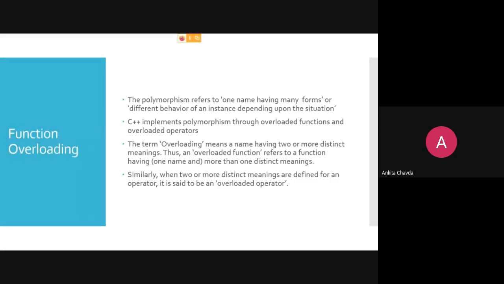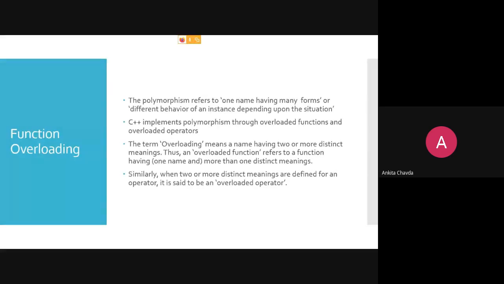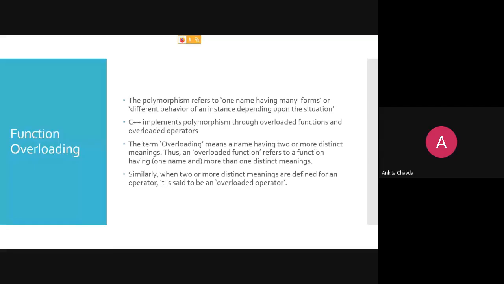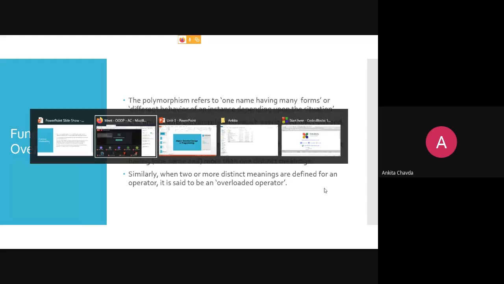But which addition function will be called depends on your parameter, right? So C++ implements polymorphism through overloaded functions and overloaded operators. The term overloading means having two or more distinct meanings. And an overloaded function refers to a function having one name but more than one distinct meaning.